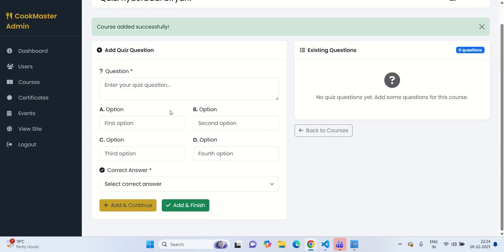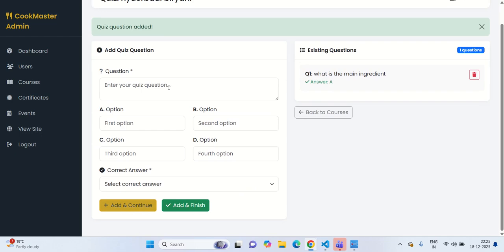Okay, so here we have the quiz questions. What is the main ingredient? Chicken, curry leaves, coconut, and I'm going to make potato. So the correct answer is A. So add and continue. Okay, so one question is added.